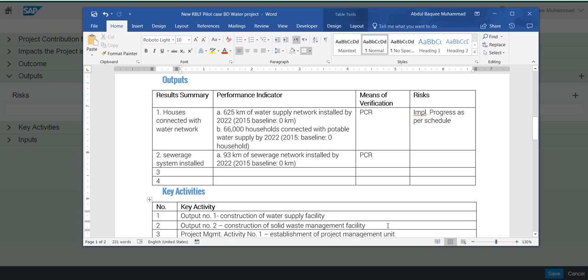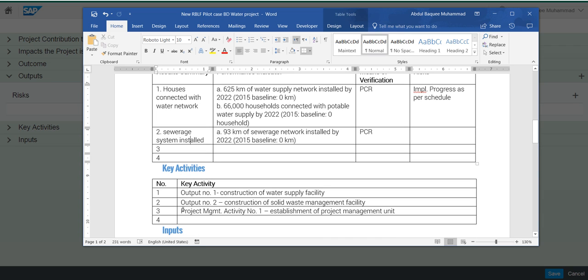Construction of solid waste management facility will directly result in output number 2. So we wanted to link the activities with the outputs, because this is how the OMS system is designed, and you need to establish those things. There will be a kind of activity that is not linked with the output, which is the generic project management activity, which we'll come to later.